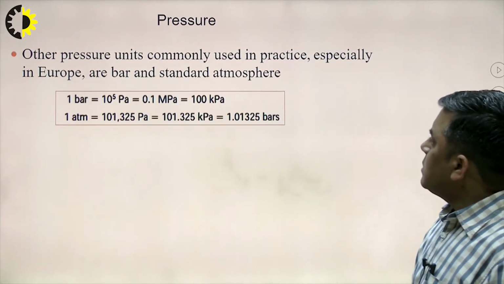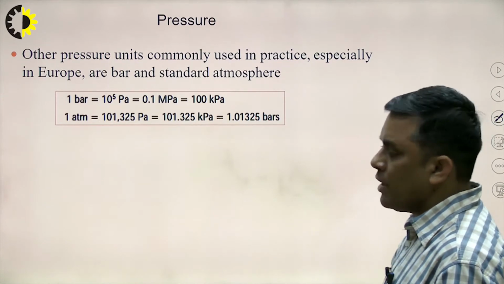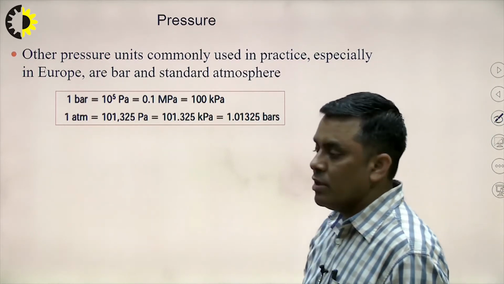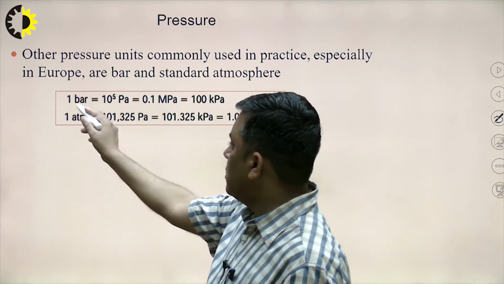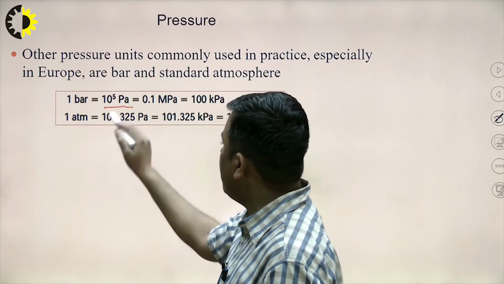Other pressure units commonly used in practice, especially in Europe, is the bar. Yes, sometimes when we deal with gases, we come across the bar unit. 1 bar is equal to 10 to the power 5 Pascal.